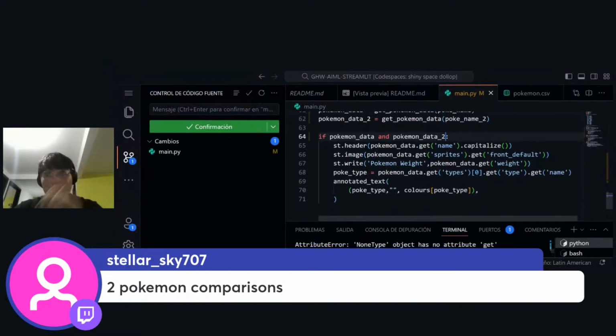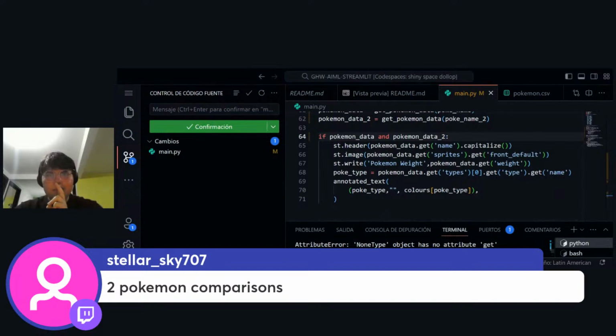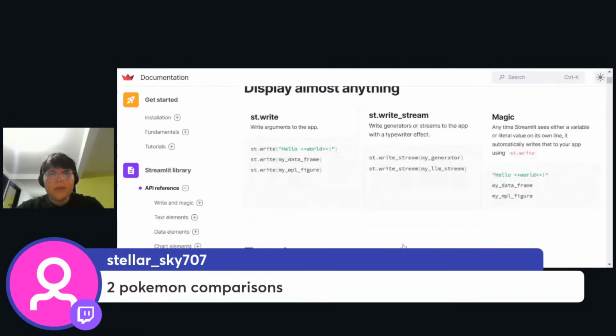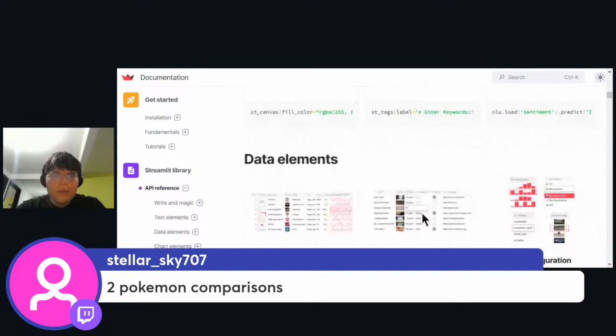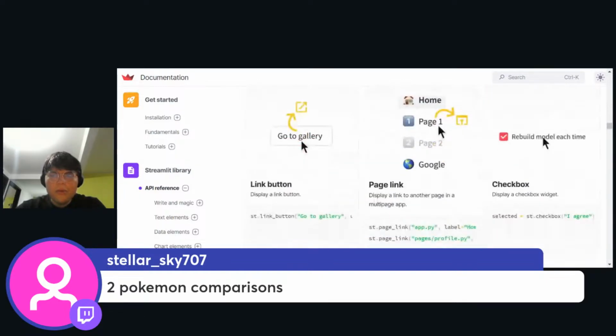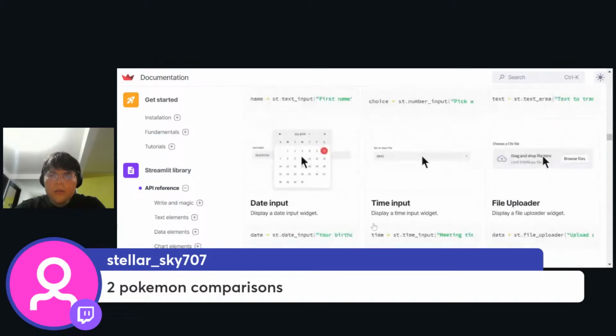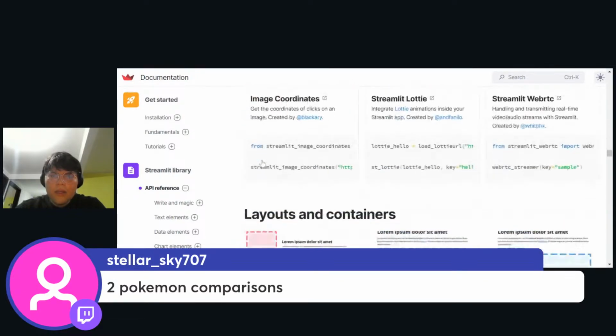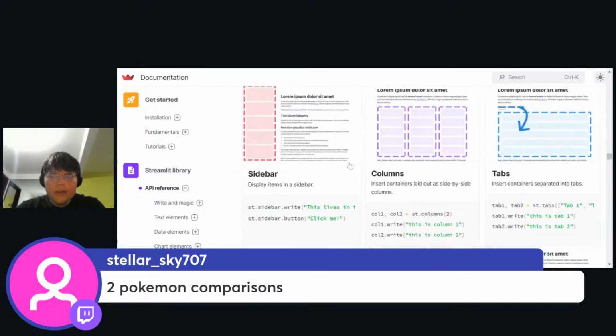So we need to divide this into sections. For sectionizing, let me see: text elements, markdown, data elements, chart, I don't want that, input, text input, date input, the party elements, media, layouts and containers. Yeah, this is what I want.